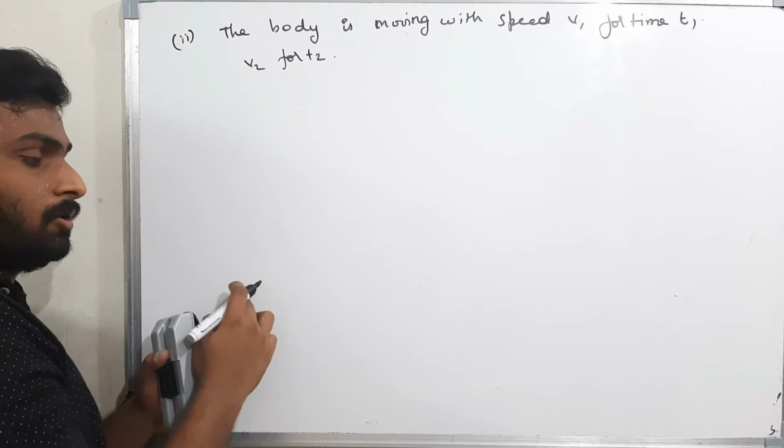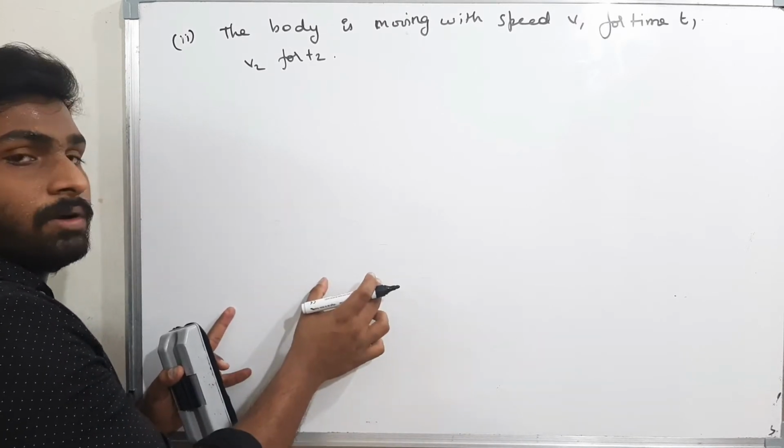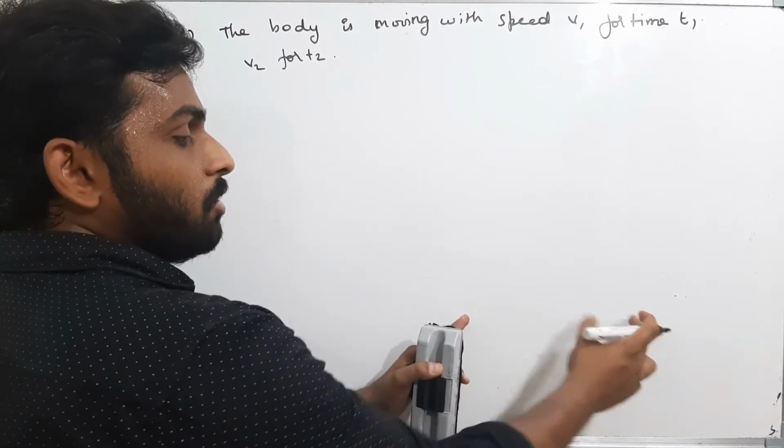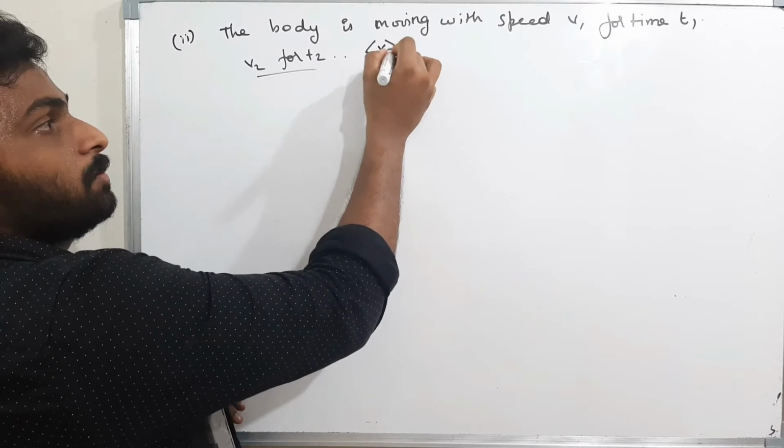Simply they told that from here to here, for the first t1 seconds the body travels with speed v1 and for the next t2 seconds the body travels with speed v2. That is the question. They told to find the average speed, that's all.